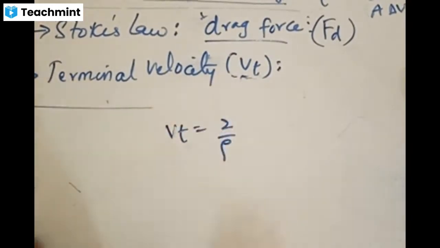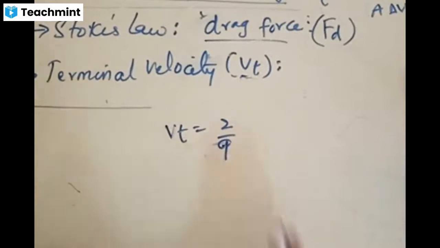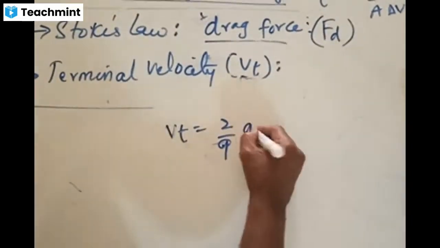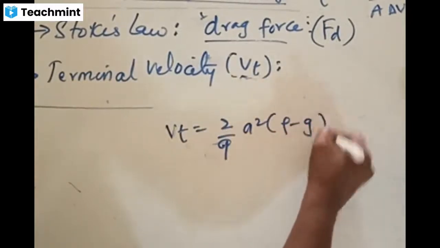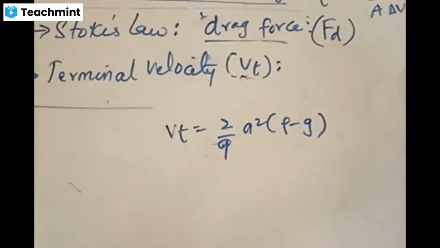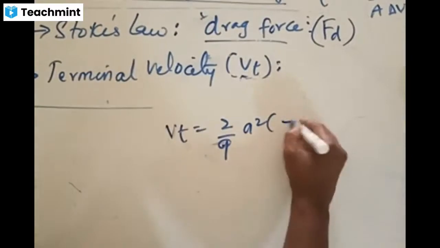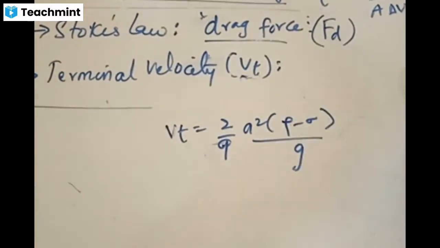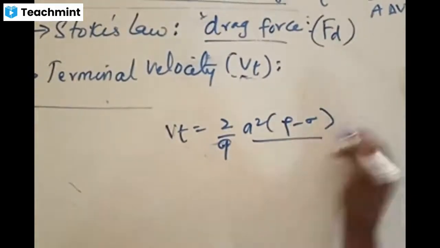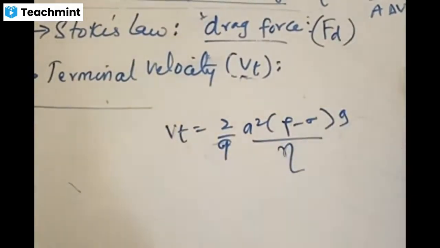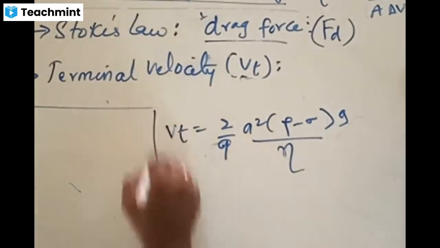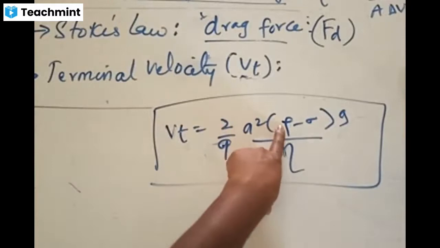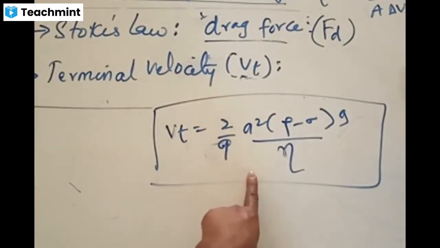The formula for terminal velocity is given by: terminal velocity is 2 by 9 times a squared (rho minus sigma) g by eta. This is the only formula you should remember, try to remember this formula. Terminal velocity depends on these things. This rho is the density of the object.